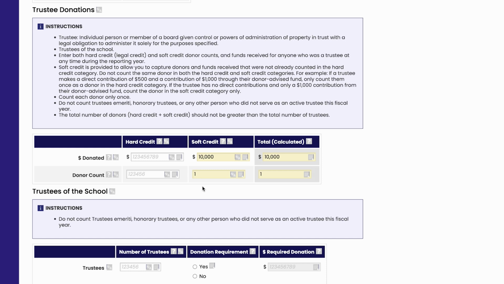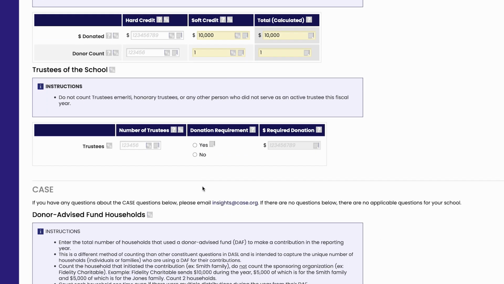If the trustee donor has not already been counted in the hard credit field, be sure to count them in soft credit. You will want to know that your trustee is responsible for contributing to your school. If the same trustee provided a $1,000 gift, include the $1,000 in hard credit dollars, but do not count them a second time in donors. Count each trustee donor only once. Include the total number of trustees who served at any point during the reporting year, if your board has a giving requirement, and if yes, the required donation.